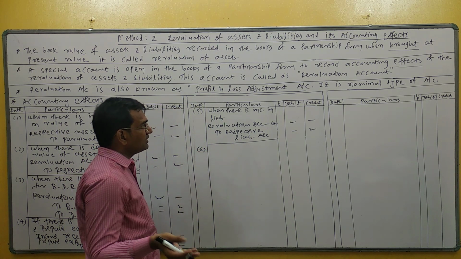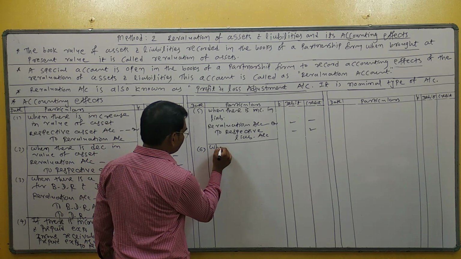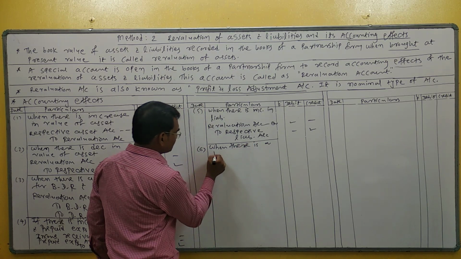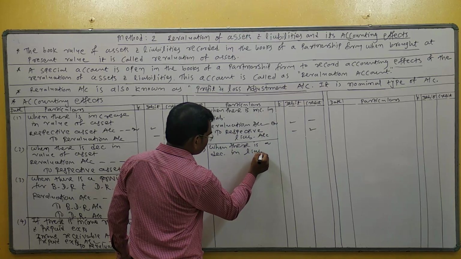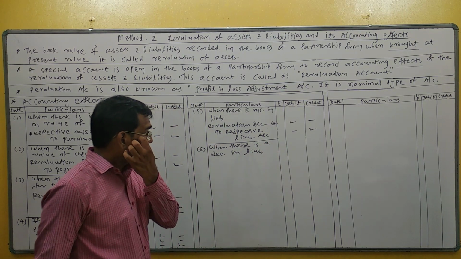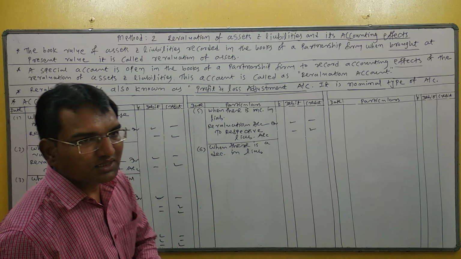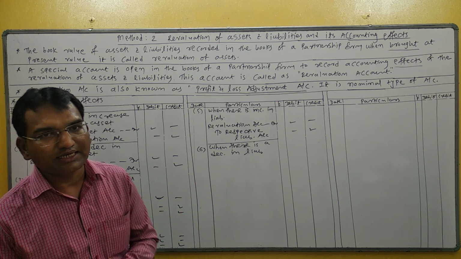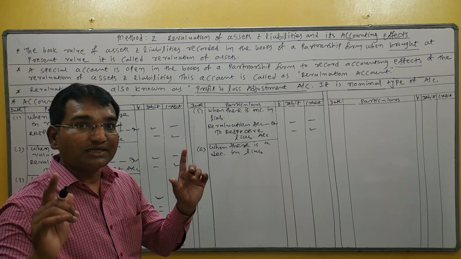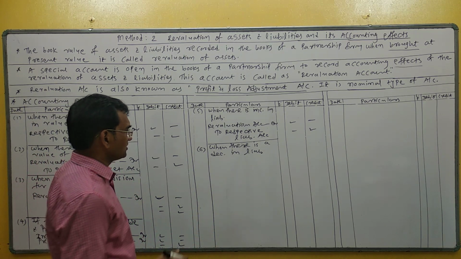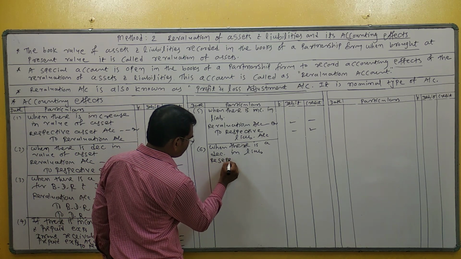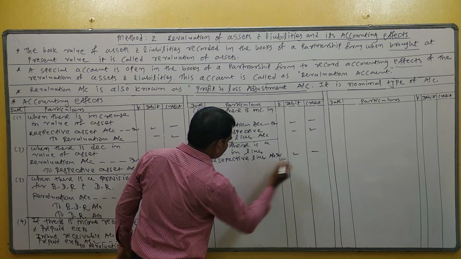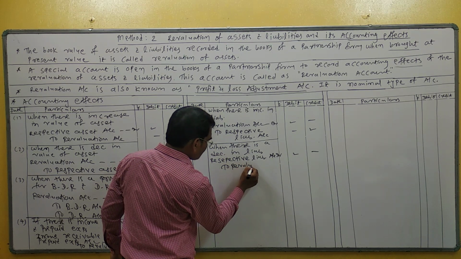6th entry, when there is a decrease in liability. If there is a decrease in liability, then the inverse entry is to be remembered. Decrease in liability means journal entry: respective liability account debit to revaluation account.